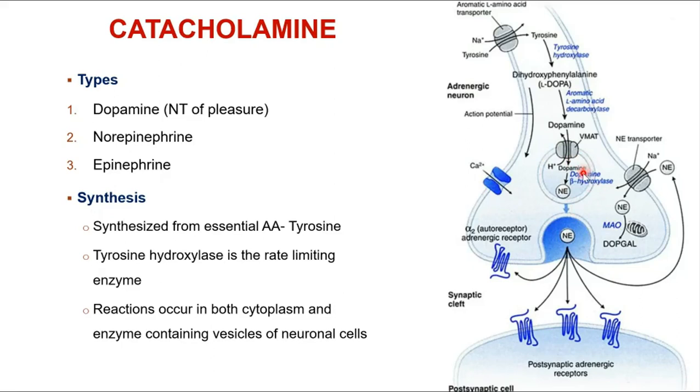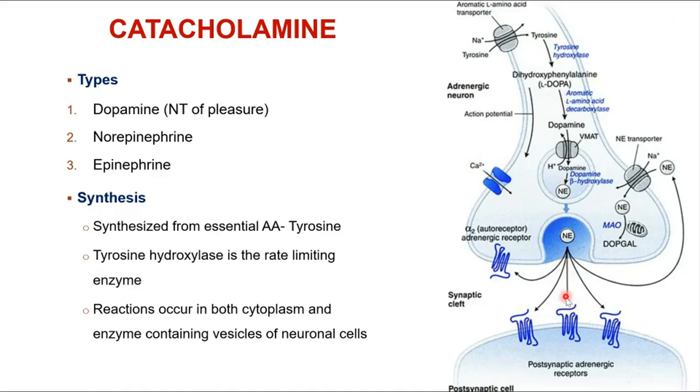You have to take into account two things here. If it is a dopaminergic type of neuron, I may have dopamine coming into the synaptic vesicle and staying stored there. If this is a noradrenergic or adrenergic neuron, the pathway will be similar, and norepinephrine will be formed and nicely stored in the synaptic vesicle. Once the action potential comes in, there is opening of voltage gated calcium channels, and this is going to cause the release of norepinephrine.